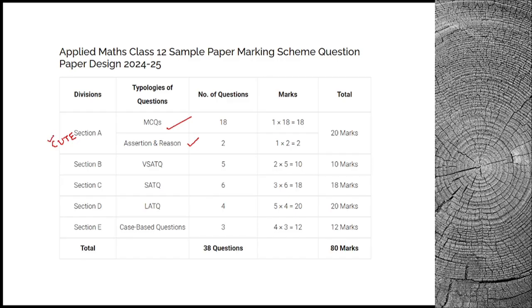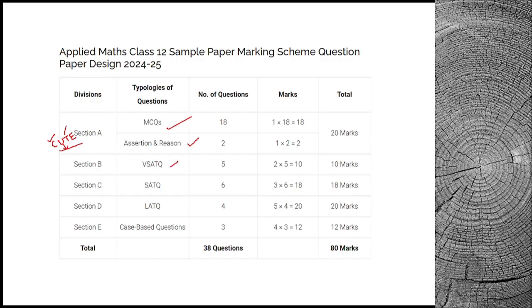If both the statements have a connection, and one statement is connected with the concept of the other statement, the answer is option A. Use this if the assertion is using the reason, or if the assertion is tackled by the reason, like this. So use the CUTE technique. If you want more clarification on this, go to the channel and check the assertion and reasoning playlist.